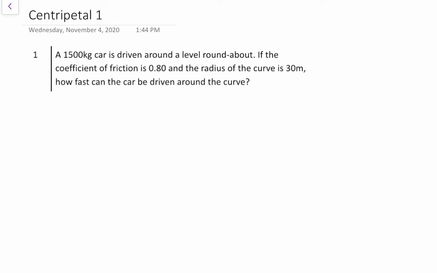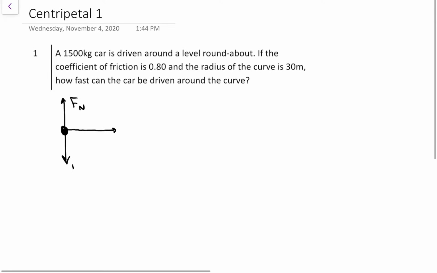So for the first, I'm always going to draw a free body diagram. It says it's a level roundabout. We're going to get to angles later, but for now, level roundabout. So the normal is going to be straight up. I'm going to draw it as if the car is turning to the right. Gravity down. And then I don't know what to call this.